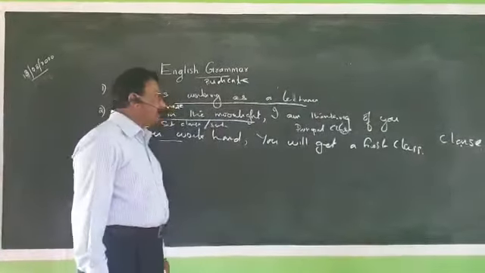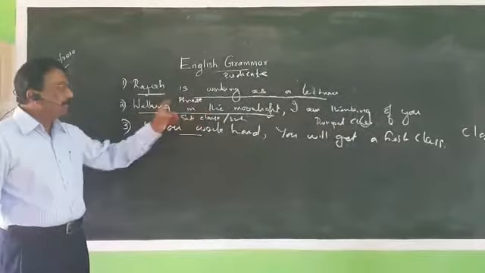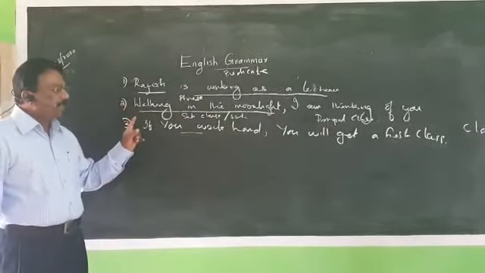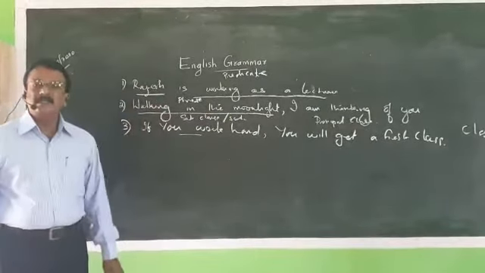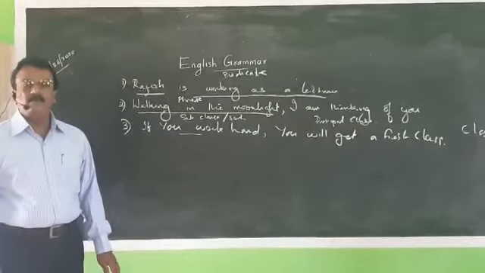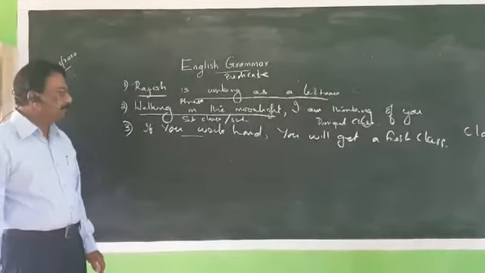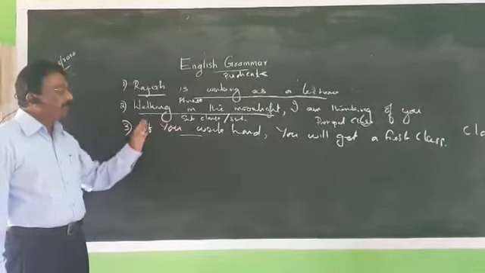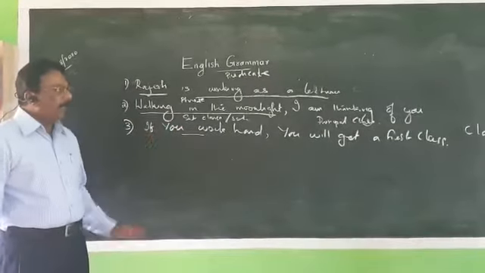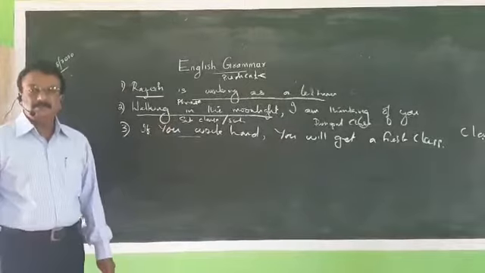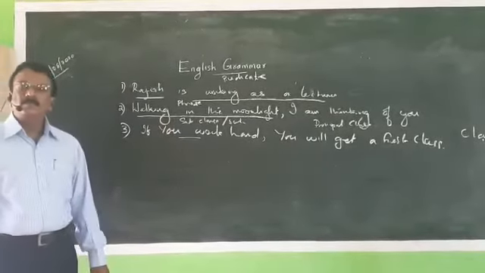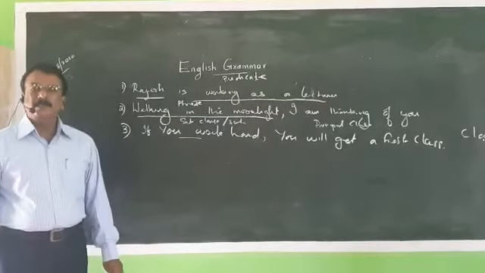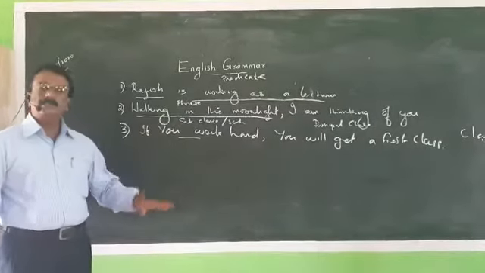Then phrase. Phrase is a group of words which has no subject and predicate of its own, and which connects at the beginning or the ending of a sentence, which makes it a meaningful one, that is phrase. And clause. Clause is a group of words which has a subject and predicate of its own and makes part of a larger sentence. That is clause. Now clause can be divided into two, main clause and subordinate clause, or principal clause and subordinate clause.